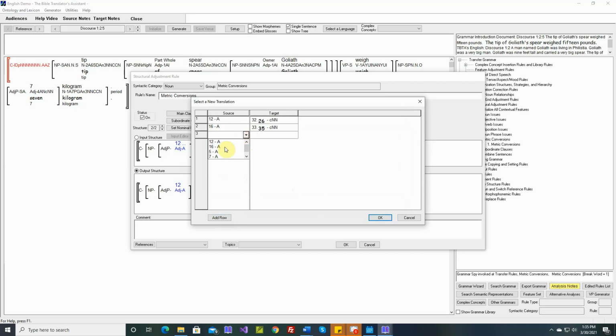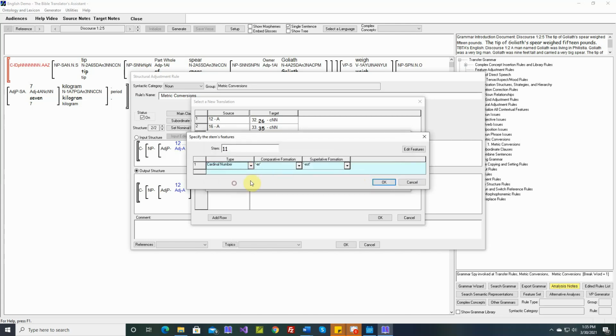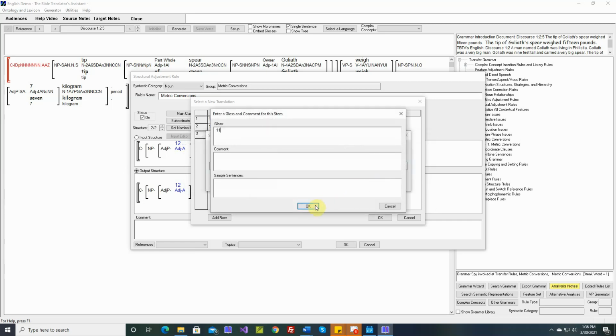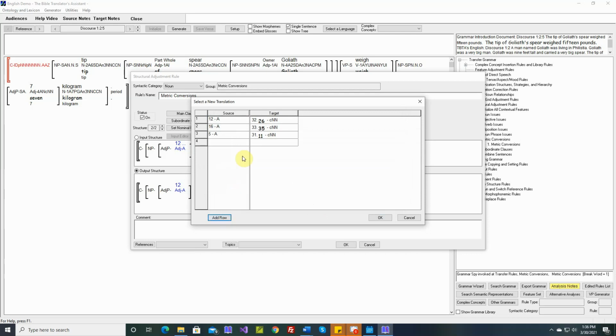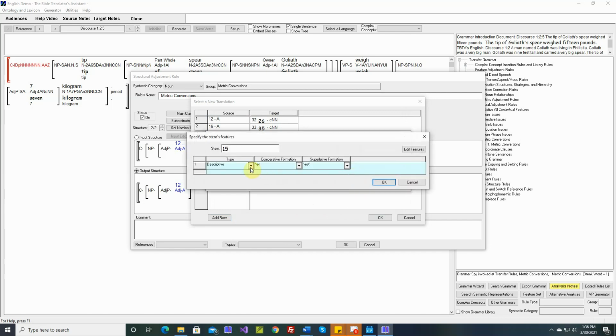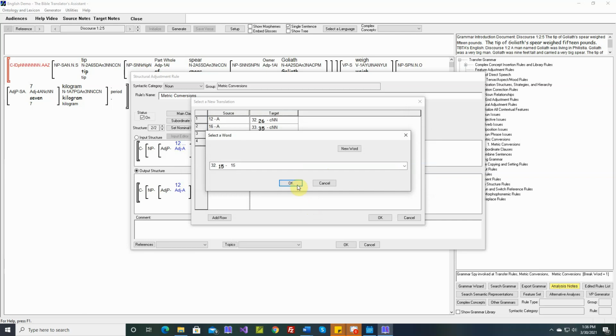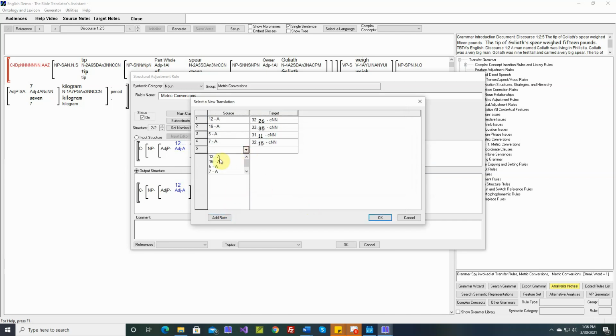Add row. 5 kilograms is 11 pounds. Seven kilograms is 15 pounds. 12, 16, 5, 7. That's all.